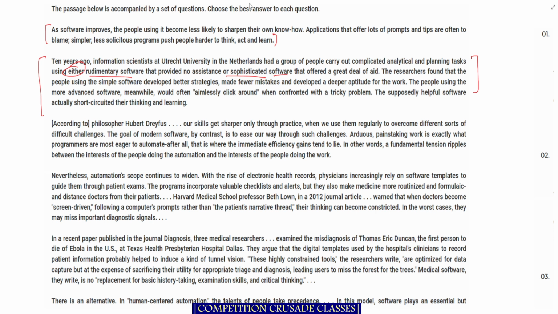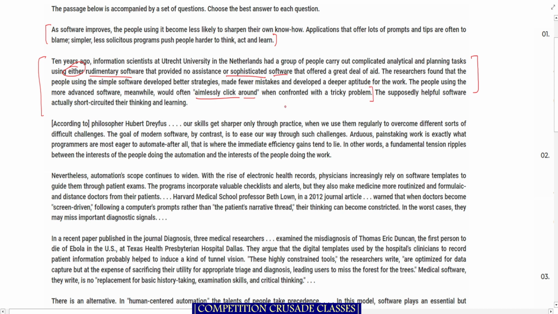That offered a great deal of aid. The researchers found that the people using simple software developed better strategies, made fewer mistakes, and developed a deeper aptitude for the work. People using the more advanced software, meanwhile, would often aimlessly click around when confronted with a tricky problem.